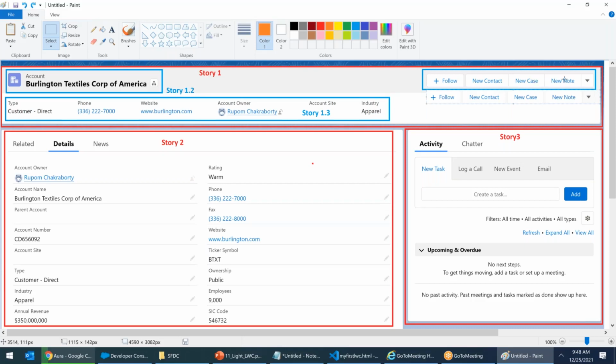New Case and New Note are body to body touch. Follow and New Contact, there's a gap. But after that, all the three buttons are body to body touch. But in our case, it's not body to body touch. We did the same thing, but 90% correct, 10% incorrect.